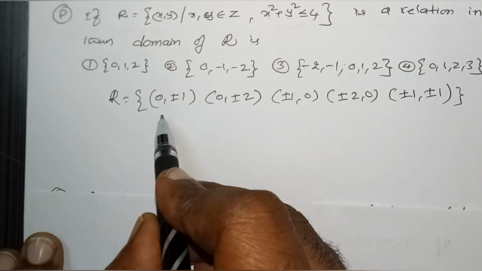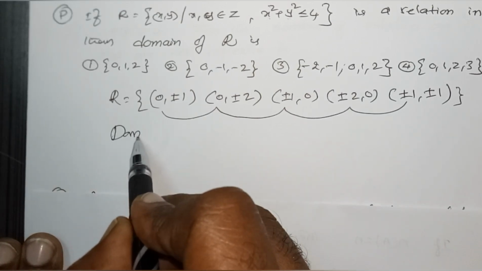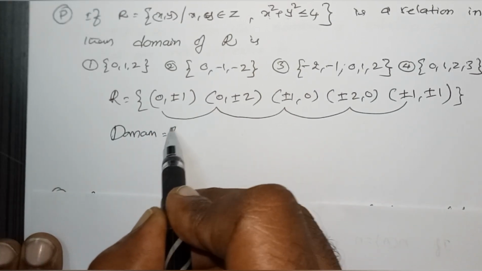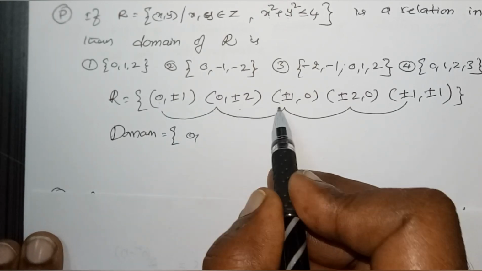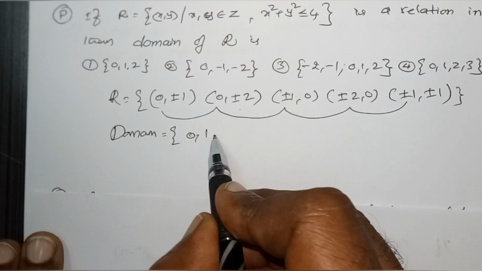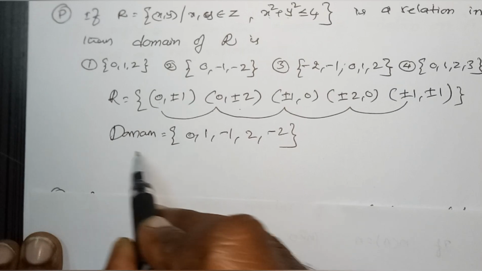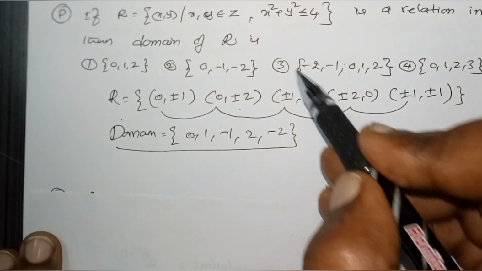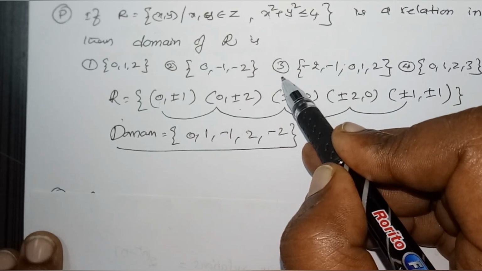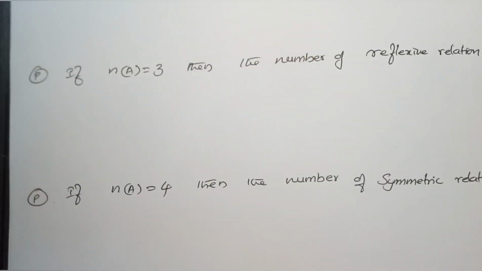The set of all first elements is called the domain. The set of all second elements is the range. So 0, even if it is repeated, we take it once, then 1, −1, 2, −2. These are the values that lie in the domain of this relation. So the answer is −2, −1, 0, 1, 2. Is it clear? Right. Next we move on to the next problem.